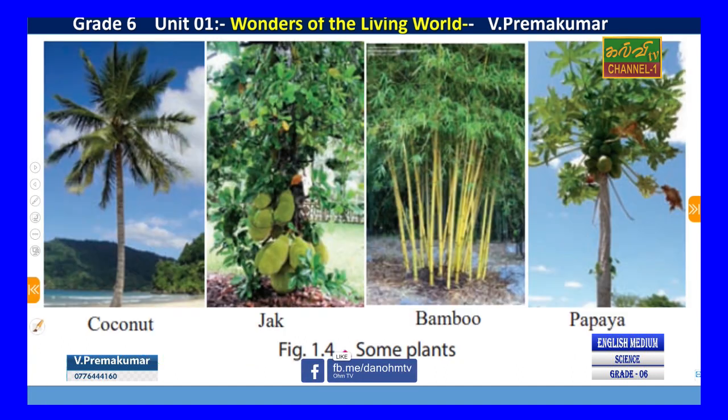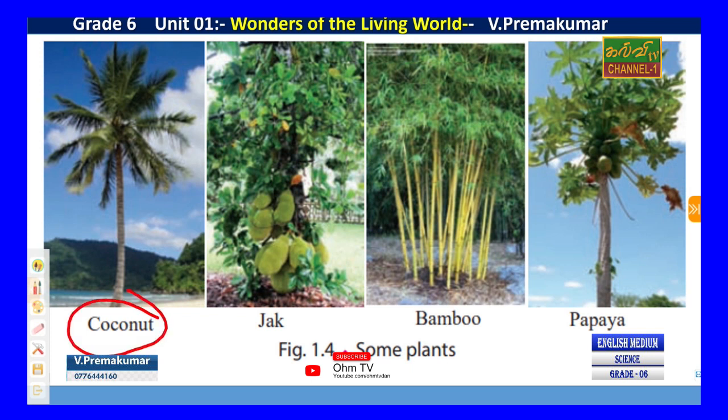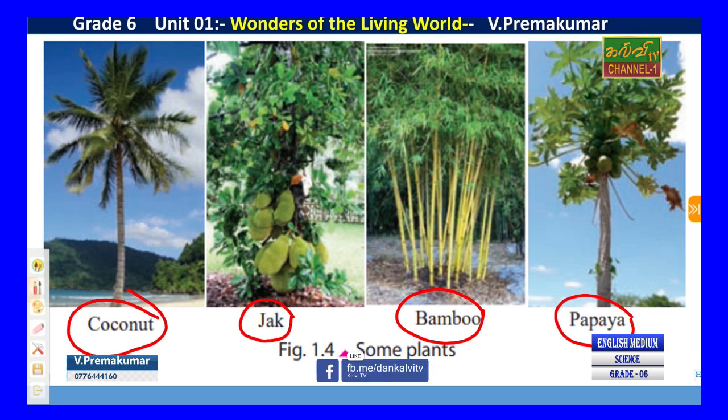Next one. Here they have mentioned so many plants. You can see the coconut tree. Spelling is important. You have to find out coconut tree, jack tree, bamboo tree, papaya, mango, hibiscus or shoe flower.